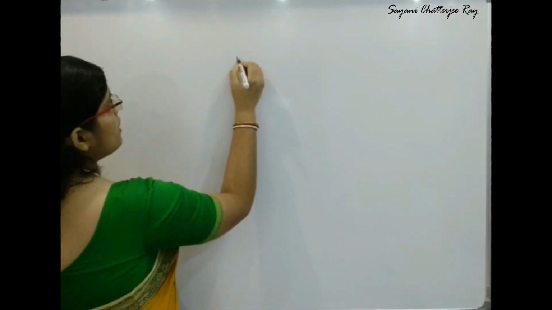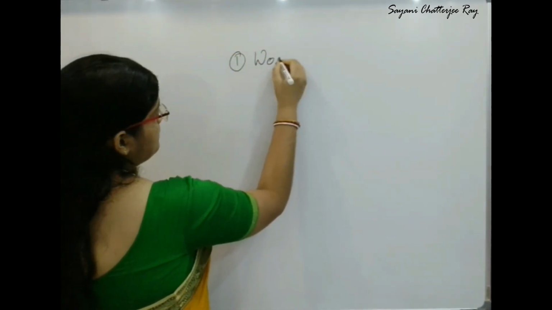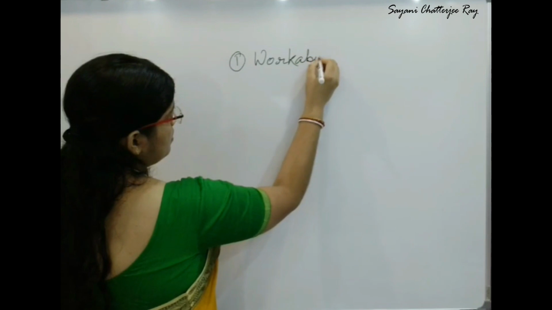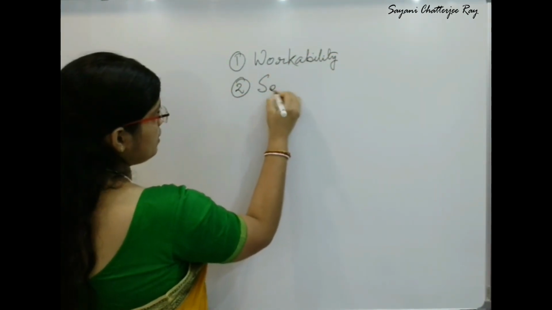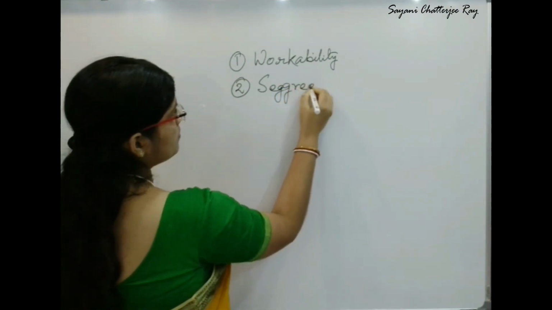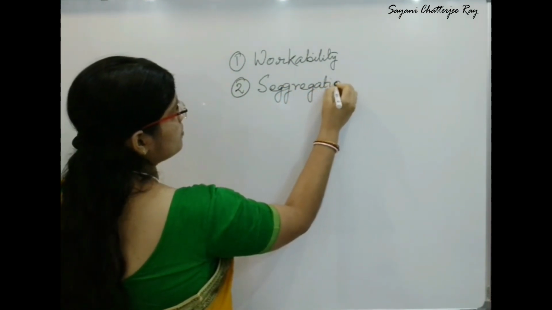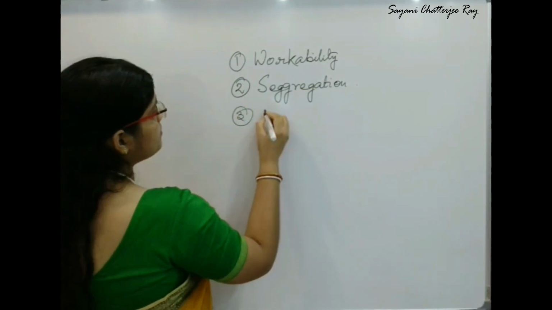Next we will learn the important properties of concrete. Concrete generally has three important properties. First is workability, second is segregation, and third is bleeding. Also there is a fourth property, that is the harshness of concrete. So first of all, we are talking about workability. Second is segregation. Third is bleeding.